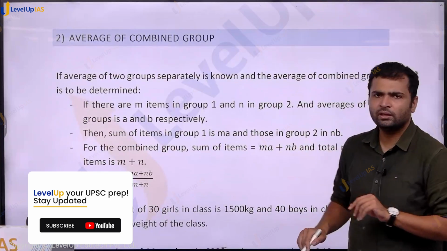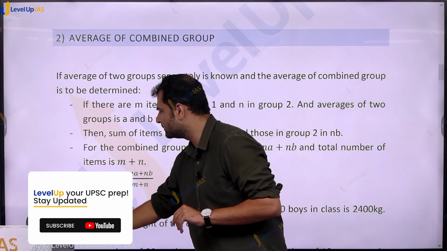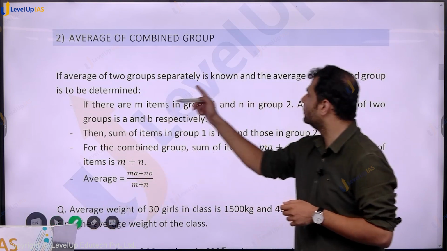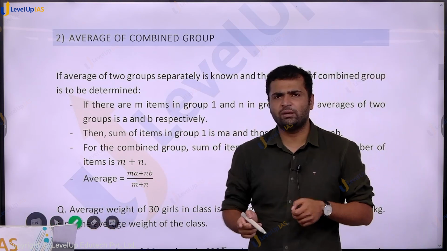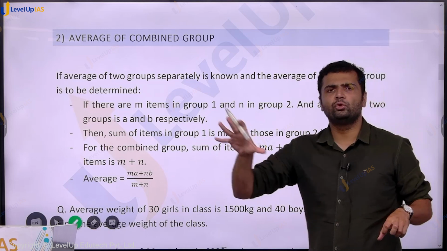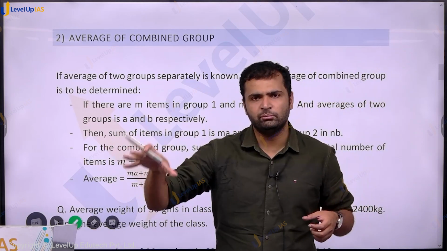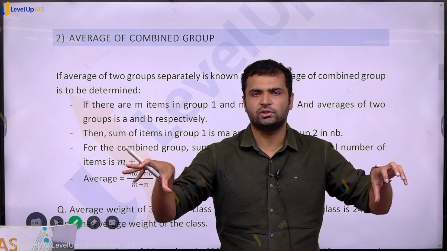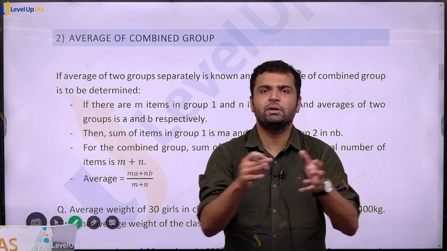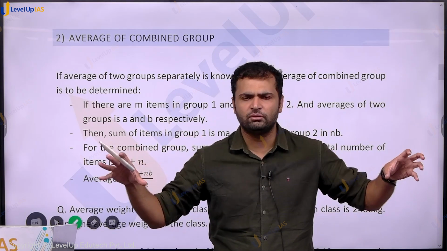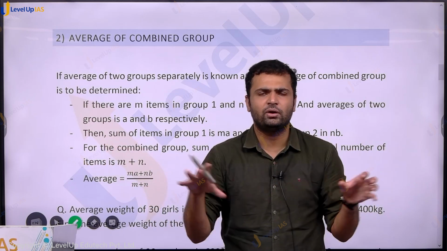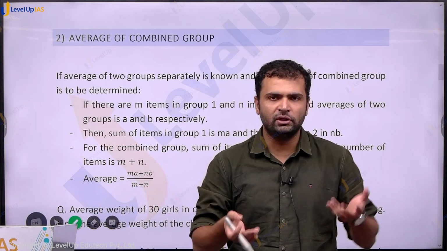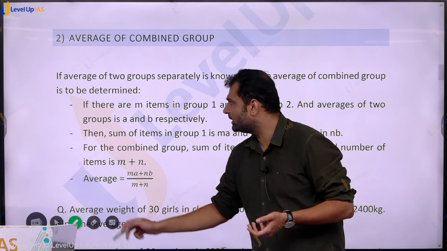First, after the definition, the first section is: if the average of two groups separately is known, then average of the combined group can be determined. कैसे? If group 1 has some people, let us say m number of people, group 2 has n number of people. We know average of this, we know average of this. If you combine the group, तो m plus n लोग हो गए, m people from here, n people from here. So m plus n people or items in the joint group. We want to find out average of the joint group. How will you determine that?